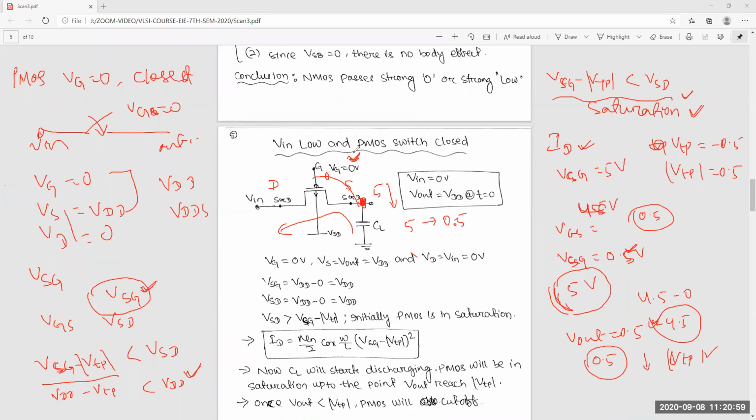So that is the limiting condition. In this MOSFET, when this comes to less than 0.5, the transistor will be off. There is no current flow. That means it will not charge to 0. It will stay at 0.5 voltage. Yes or no? Yes, sir.